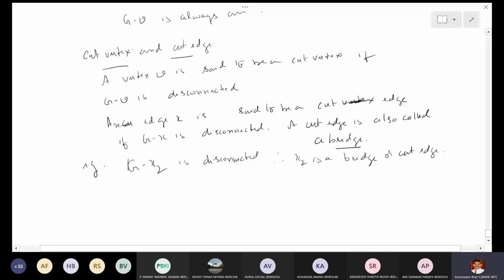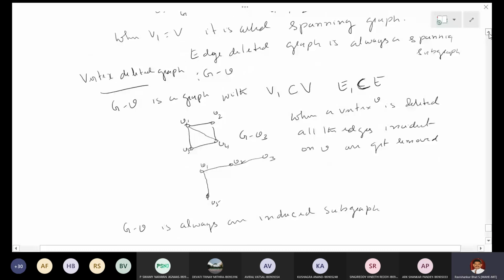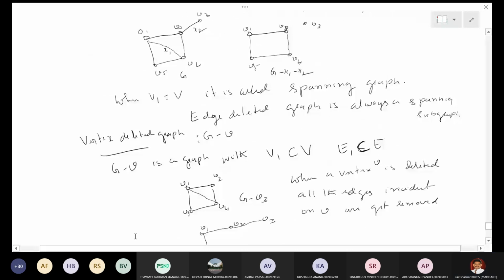And by removing v3, G minus v3, that is, if I remove the vertex v3 from this, the graph obtained is here. It is a connected graph, right?